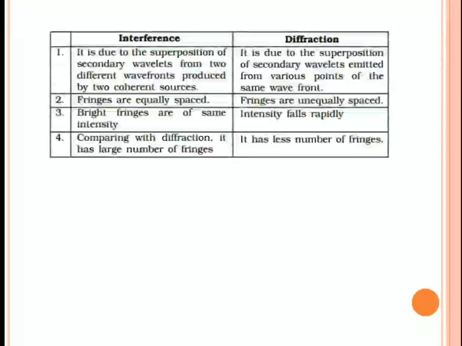Before discussing diffraction and types of diffraction, we must discuss the differences between interference and diffraction. For an interference pattern, we need two coherent sources, and in both interference and diffraction, superposition is occurring.